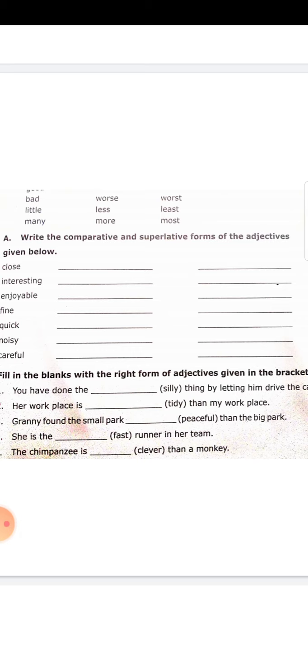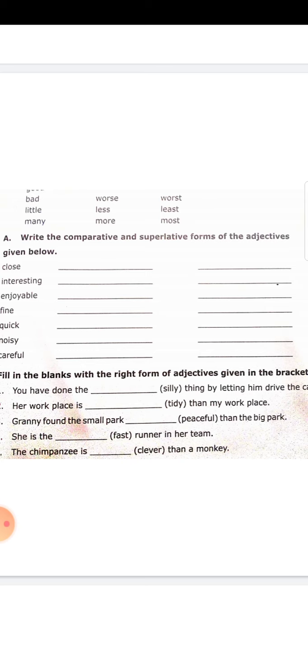You have done the silly thing by letting him drive the car. Because no comparison is made, you can use the adjective form silly, S-I-L-L-Y. Silly, sillier, silliest. But here you can use only the adjective silly. As no comparison is made, you can use the positive degree of adjective silly.